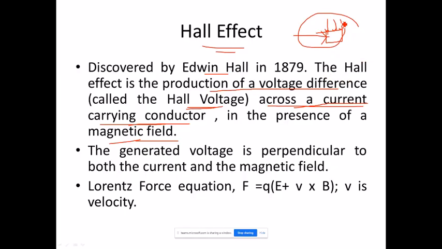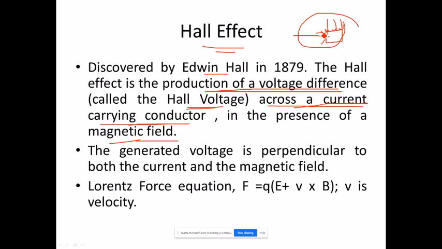In this scenario, what is happening? We are seeing the production of a voltage difference. You can just assume the material is like a duster.